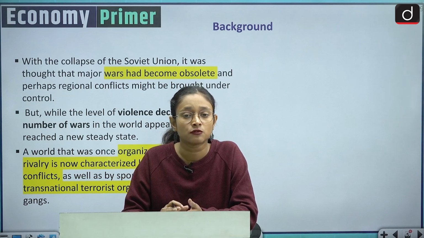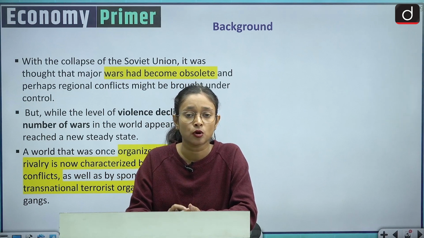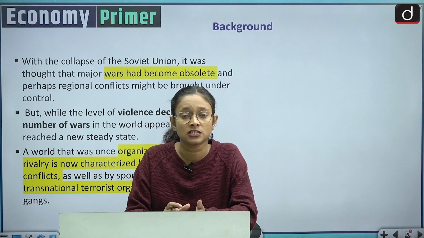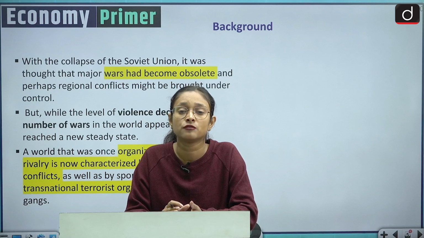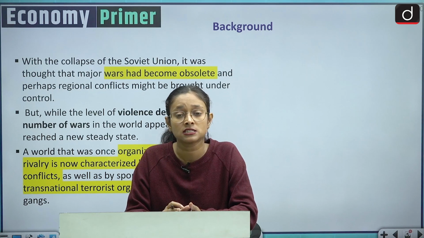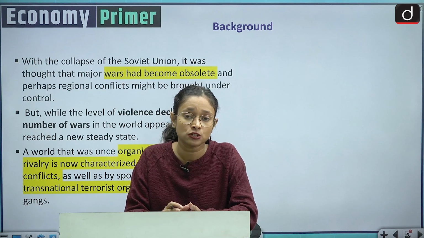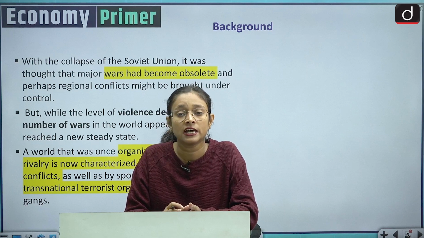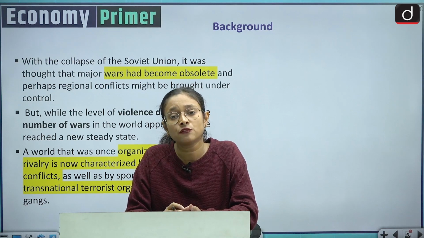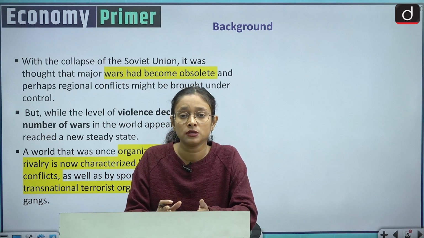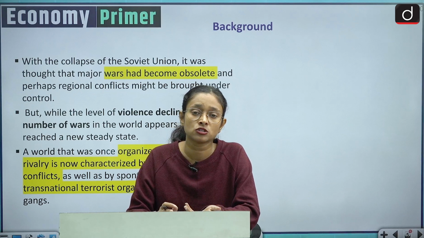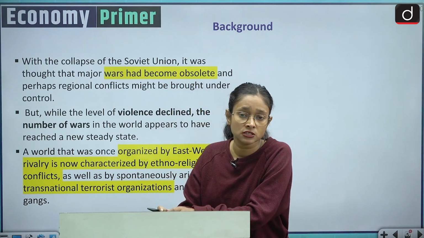Because of this East versus West rivalry, all the developing countries had to take sides, whether they were part of the East bloc or the Western bloc. But in this situation, India chose to remain independent. Though it had recently got independence, India chose to remain neutral and did not join any bloc. This had another kind of repercussion, because India did not join any of the blocs, and because of all these things, India had to face repercussions.